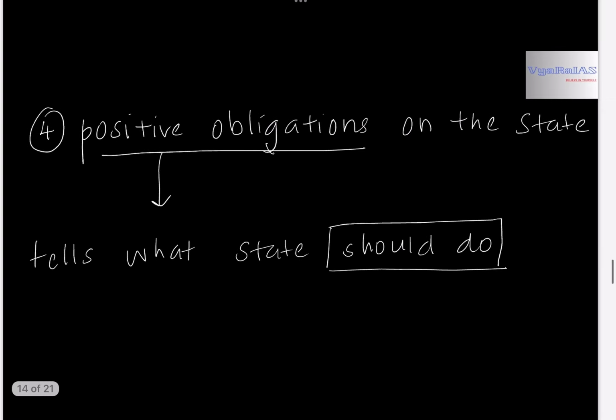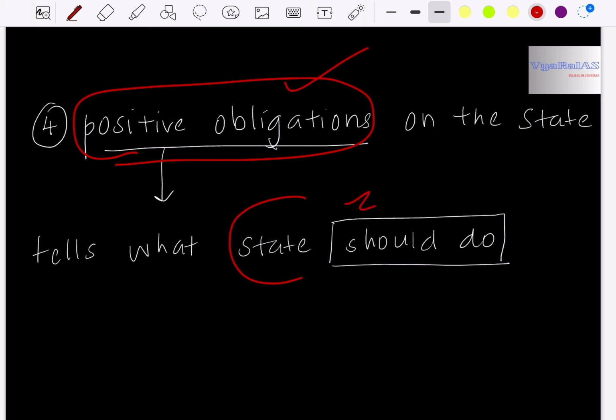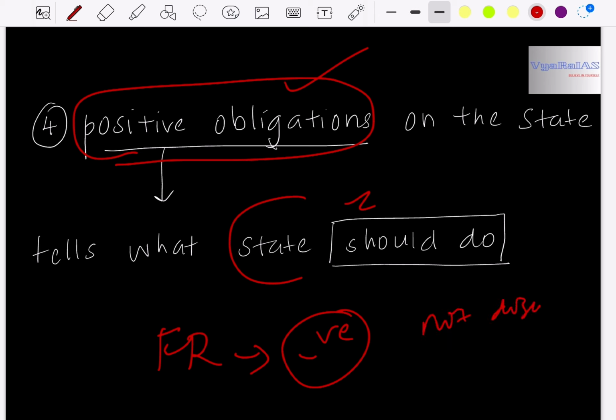The next characteristic of DPSP is that it is called positive obligations on the state. That is, it tells what the state has to do while formulating the policies and laws. Fundamental rights, if you consider, were called negative obligations on the state. Why are fundamental rights called negative obligations? Because they tell the state not to do things. They tell the state not to discriminate against people with respect to public employment or with reference to accessing public places.